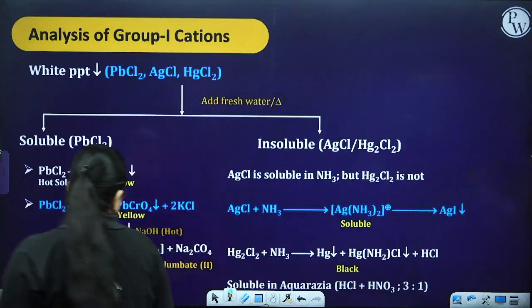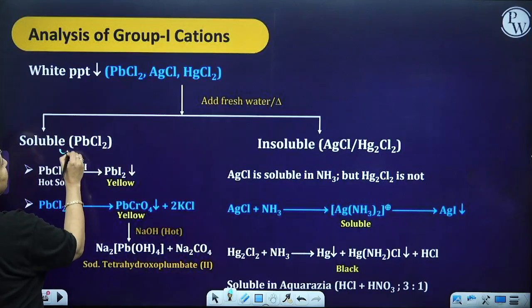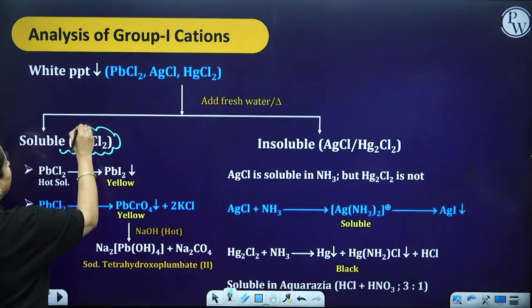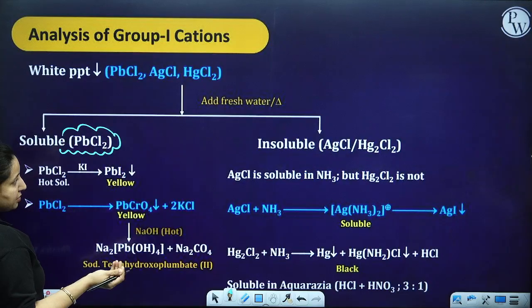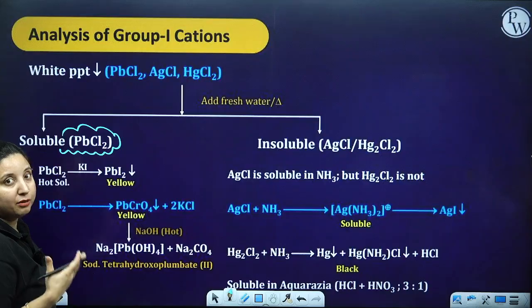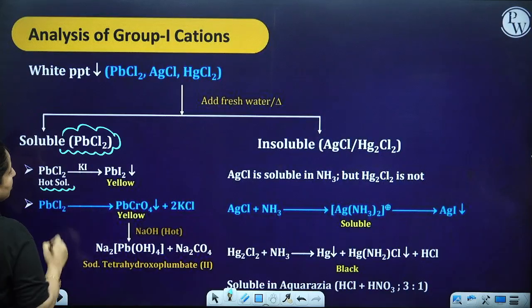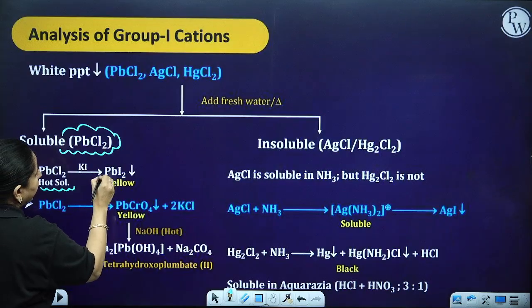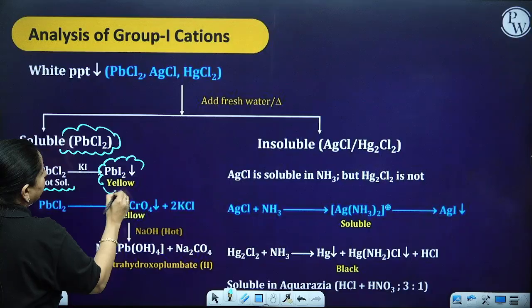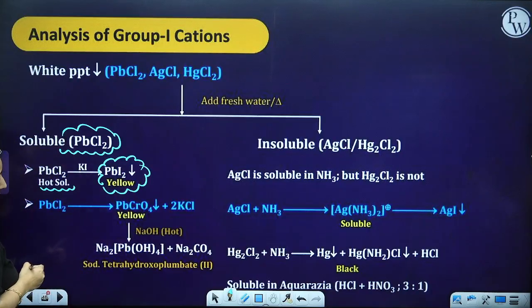On heating, if I get soluble PbCl2, then it means lead is present. So I will go for the confirmatory test for lead. I take a hot solution of PbCl2, put KI, and I get a lead iodide precipitate, which is yellow in color.